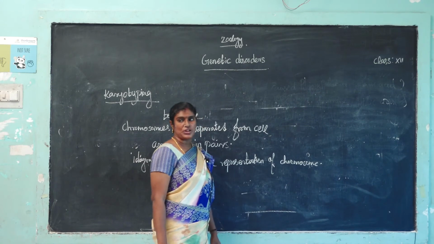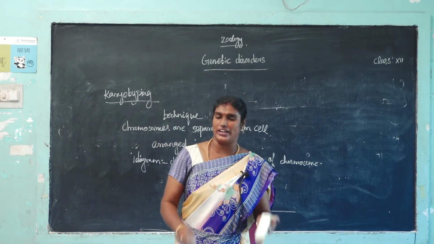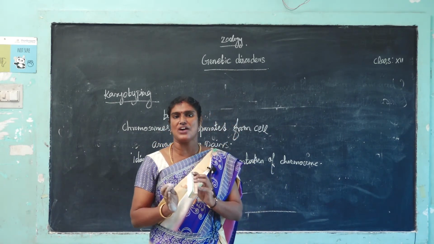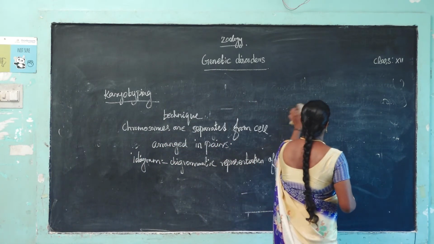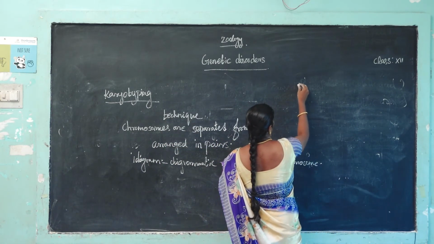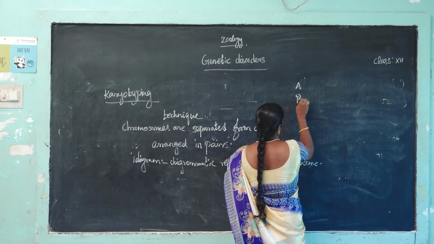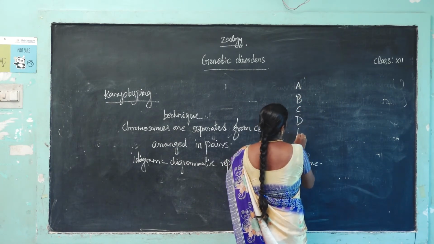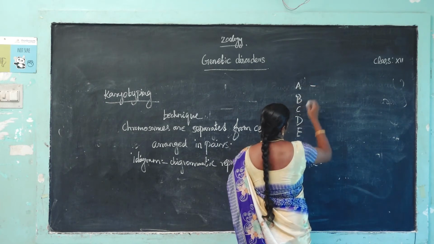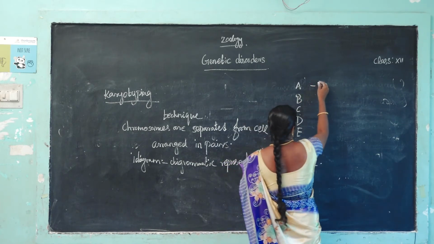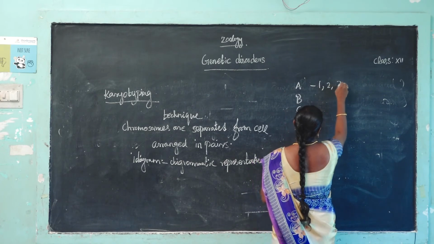How many chromosomes? In total there are 46 chromosomes, which are 23 pairs of chromosomes. They are arranged in groups A, B, C, D, E, F, G. The A group has chromosomes 1, 2, 3.